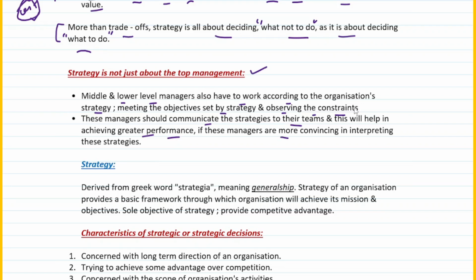If these managers are more convincing in interpreting these strategies. So the first and foremost thing is your managers at the lower and middle level should be able to interpret the strategies rightly. So they should be able to communicate the strategies to their team, and eventually this will help in attaining what? Greater performance. When will that happen? This will only happen if your middle and lower level managers are more convincing in interpreting these strategies, right?